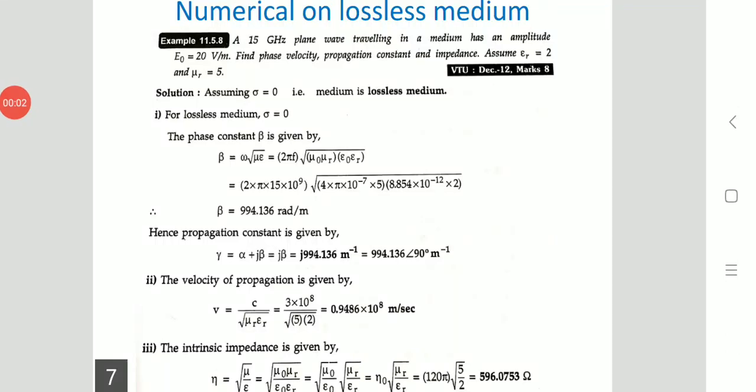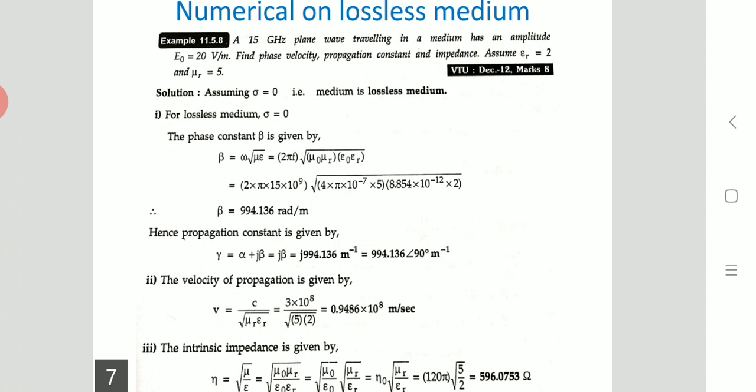Hello students, in the last lecture we studied electromagnetic wave propagation in a perfect dielectric, that is nothing but a lossless medium. In today's lecture we see a numerical on the lossless medium.